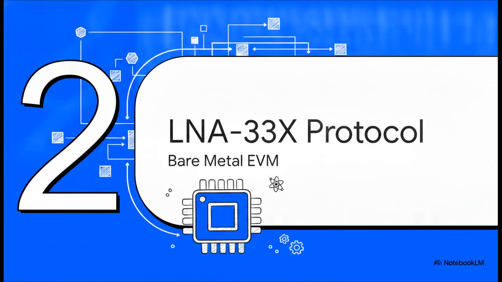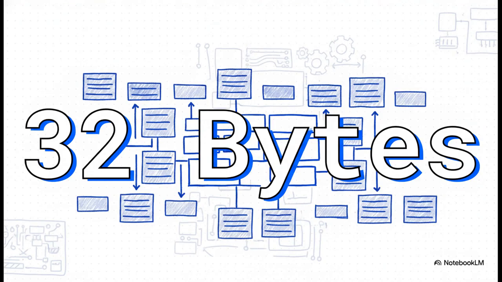Moving right along to Section 2, the LNA 33x bit packing protocol. We are officially hitting the literal bare metal of the Ethereum virtual machine now. Absolutely everything in this architecture is dictated by one strict physical limit, the 32-byte EVM word. That's it. This single, unyielding constraint is the mold that shapes the entire physical architecture of how ERC-7827 stores and processes data at the absolute lowest, most foundational level.